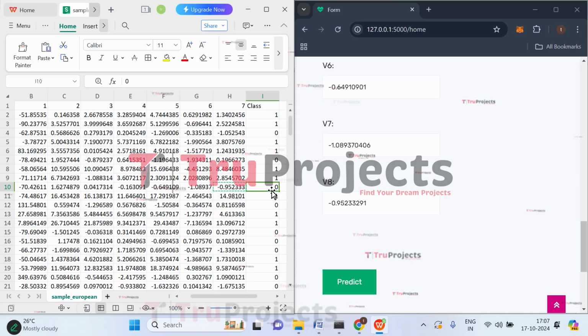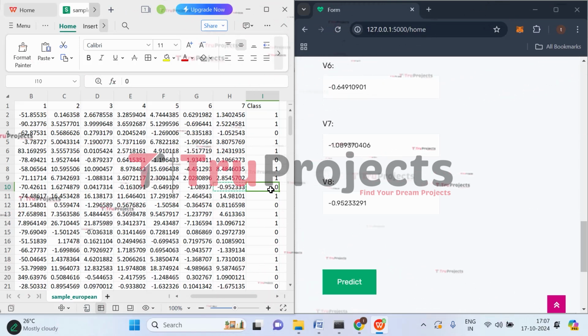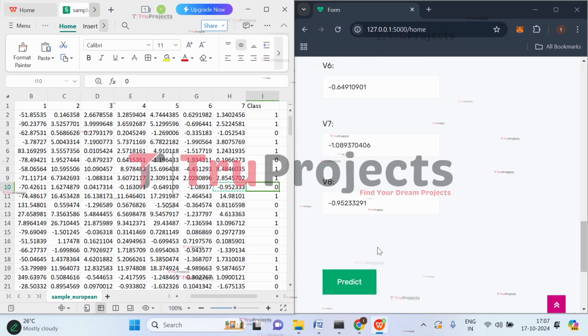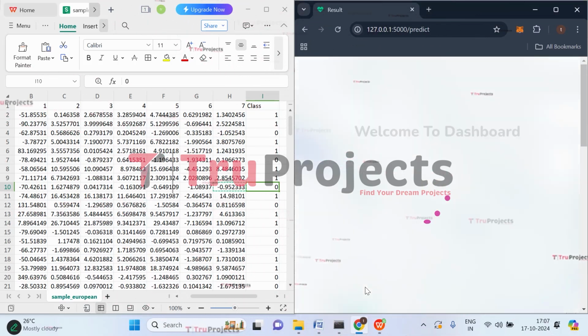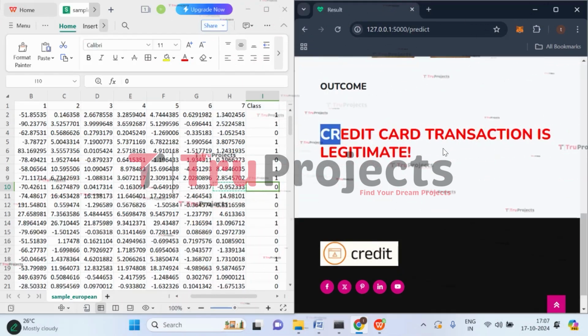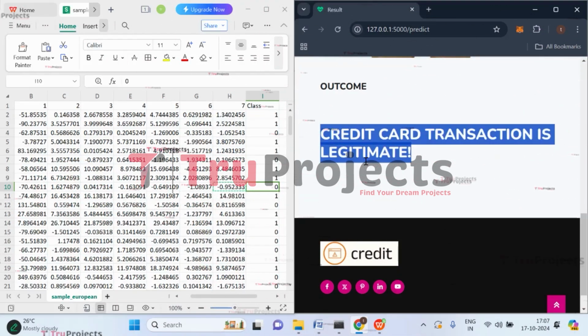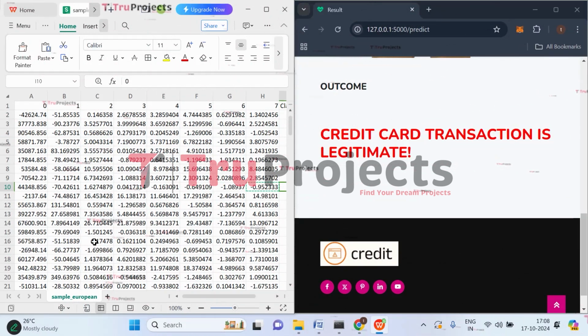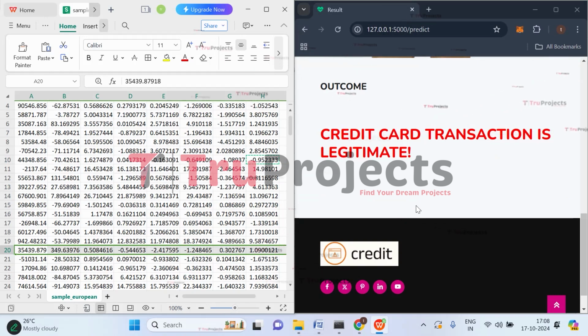Here we have class as 0, which means that the application has to predict that there is no fraud transaction. So let's click on predict. If you observe, the credit card transaction is legitimate. That means it's a genuine transaction. It is not a fraud transaction. So let's try some more test cases. Let's try the 20th test case.